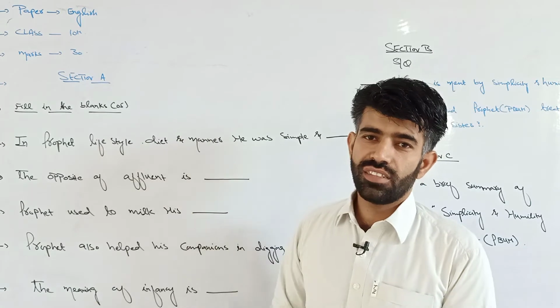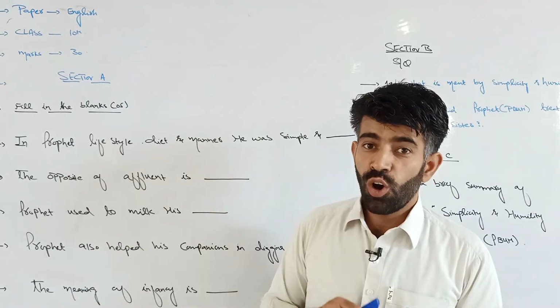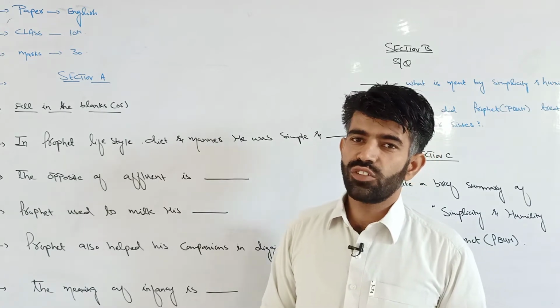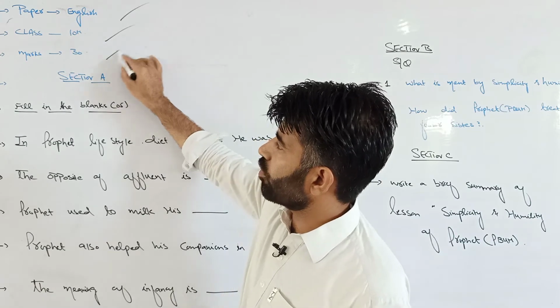Today is the day of attempting your paper. We have studied the chapter and you might be very well aware of everything that we have read so far. So what do you have to do? This is the paper of English for class 10th and total marks 30.